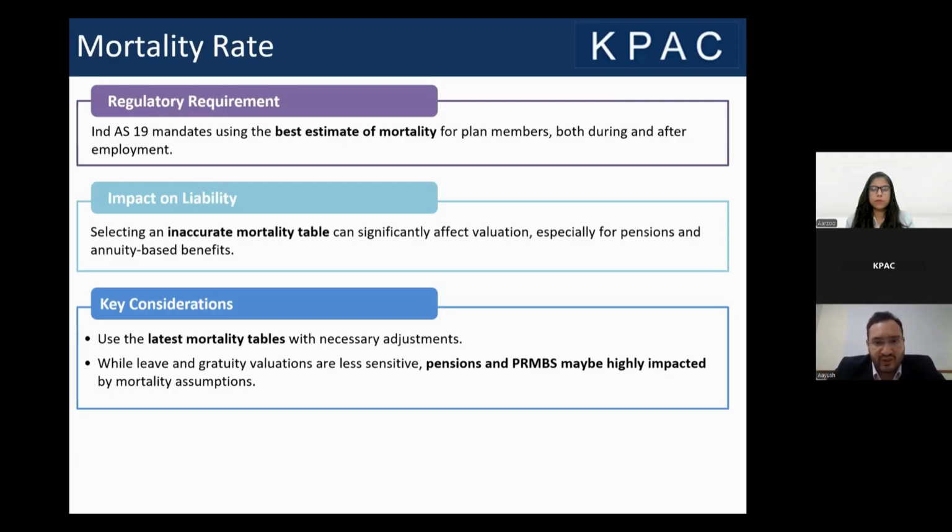But when it comes to pension or other annuity-based schemes, mortality assumptions may have a significant impact. A lot of times, since it's not significant, companies assume a simple 100% mortality of a particular table, maybe an ILM table or something like that. But it becomes very crucial to understand who our audience is, what our employee strength is, and how my employees are designed, and according to that we should consider the appropriate mortality table.